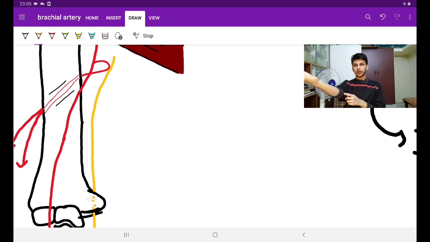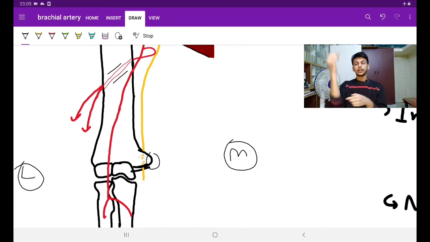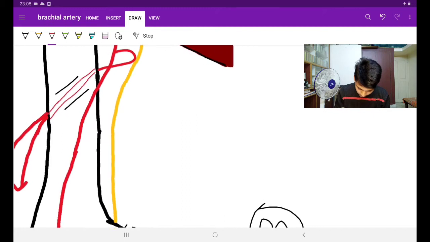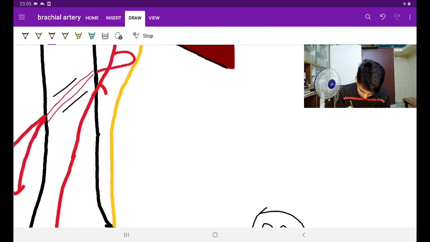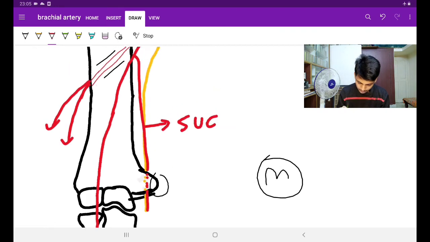this is the medial epicondyle of the humerus. It goes there. See here guys, in this diagram, this is the medial aspect, this is the lateral aspect. So this is the medial epicondyle, isn't it? So it goes behind the medial epicondyle. And similarly, the superior ulnar collateral artery follows. See here, this is the superior ulnar collateral artery. It also goes along with his girlfriend and goes in the posterior aspect of the medial epicondyle. This was the superior ulnar collateral artery.